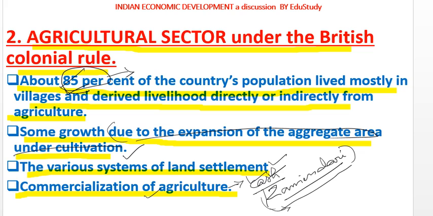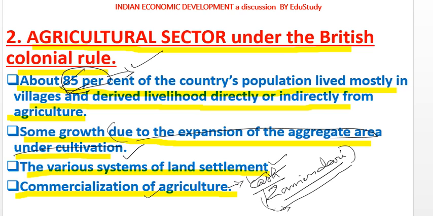Okay, that was in favor of the British only. So the commercialization was not for the Indian farmers, that was for the British. Okay, so this was the agricultural sector under the British rule. Keep all this in mind. I hope it's clear for you.